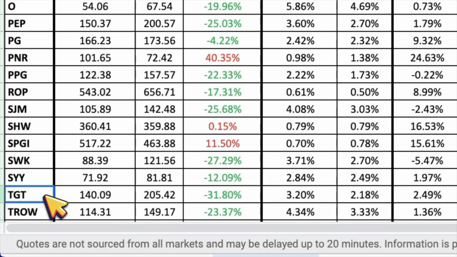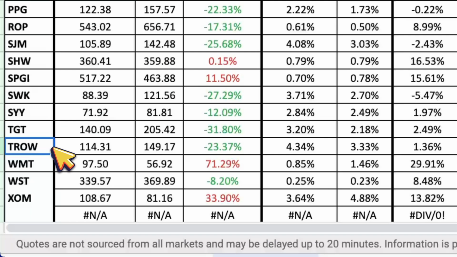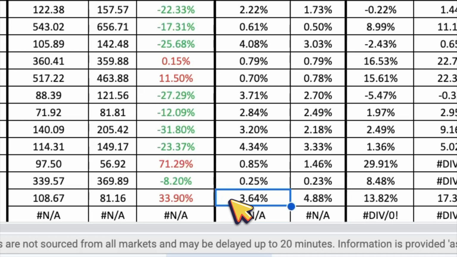Then we have Target, ticker symbol TGT, and it looks about 32% undervalued with a dividend yield of 3.2%. Next is T. Rowe Price Group, ticker symbol TROW, and it looks about 23% undervalued with a dividend yield of 4.34%. Then we have Walmart, ticker symbol WMT, and it looks about 71% overvalued with a dividend yield of 0.85%. Next is West Pharma, ticker symbol WST, and it looks about 8% undervalued with a dividend yield of just 0.25%. And finally, we have ExxonMobil, ticker symbol XOM, and it looks about 34% overvalued with a dividend yield of 3.64%.